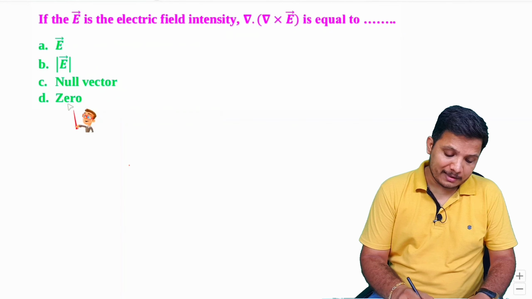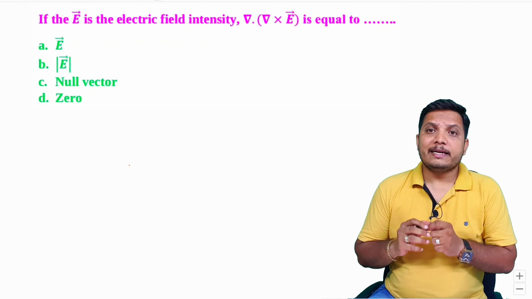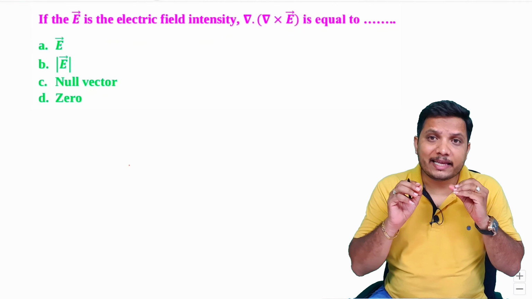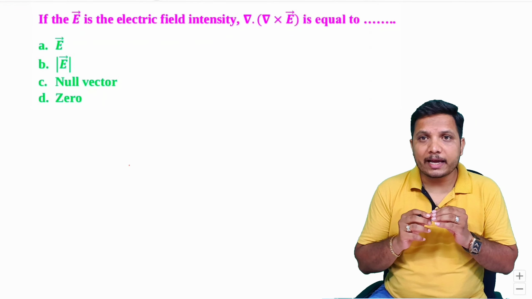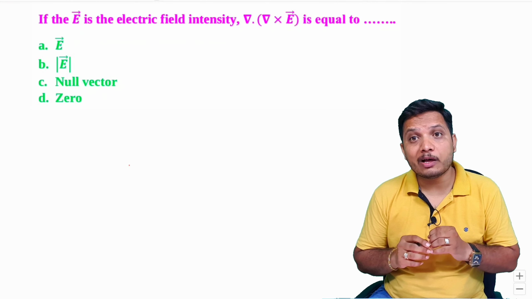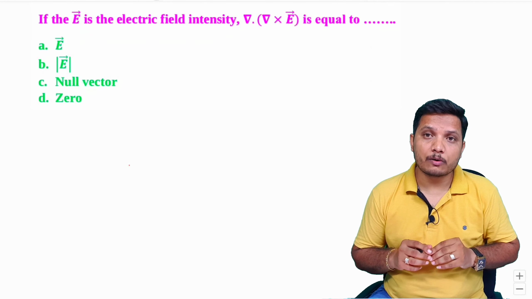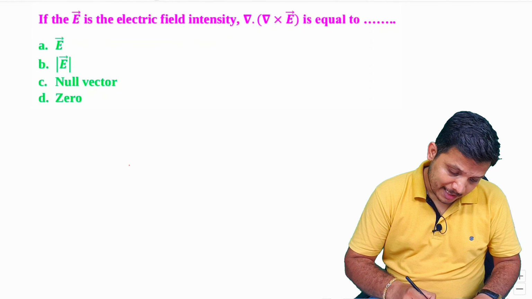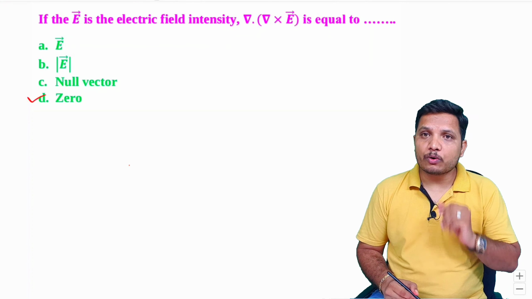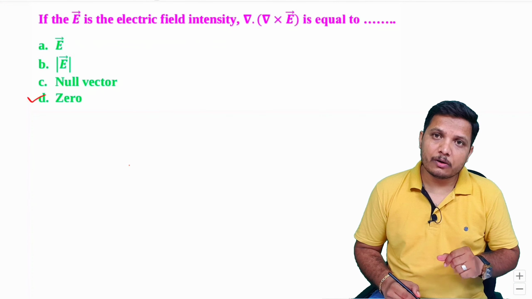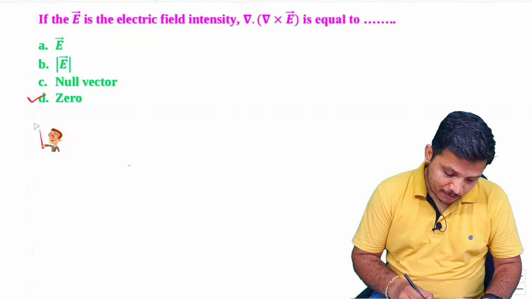Now here there are few very basic points that one should know. See, divergence of curl of any vector, that will be 0. As if you take divergence of curl of any vector, that is always 0, right? So our option that must be D, that is 0. And one more statement that one should know. See, curl of gradient is always 0.